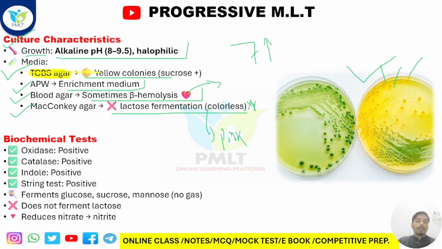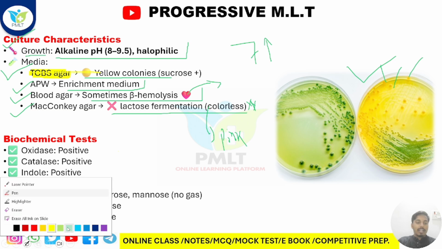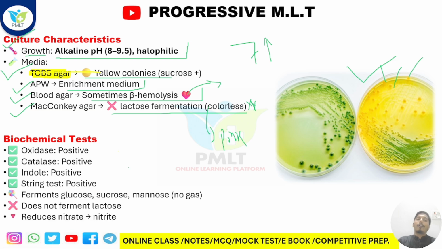After that, now I am coming to say here. See here, I have to choose another color of the pen. We have already understood the cultural characteristics. Now we are coming to the biochemical tests. Which kinds of biochemical tests are positive? We just need to take the idea.